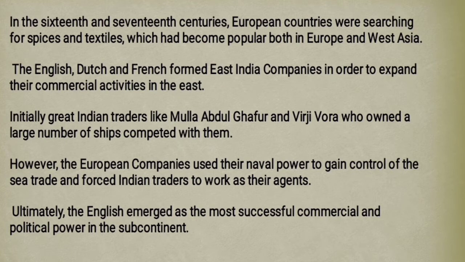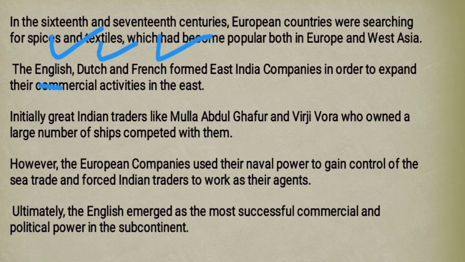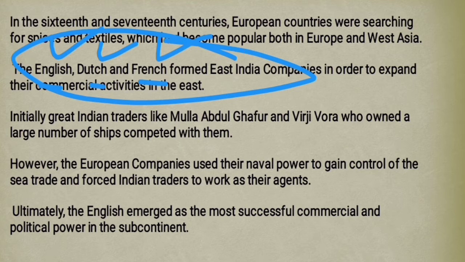So these European countries like Britain made their companies. The English made the East India Company. The Dutch people made the Dutch East India Company. The French people made the French East India Company. Because India was in the east, according to Europe, India is in the eastern direction. So that is how they formed their companies.